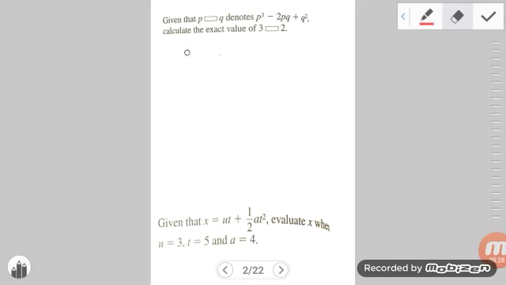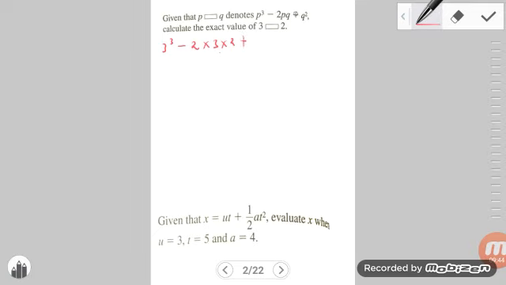Let's do our substitution. So p is 3, so that's 3 cubed, minus 2 multiplied by p, which again is 3, times q, which is 2, plus q squared, so that's 2 squared.